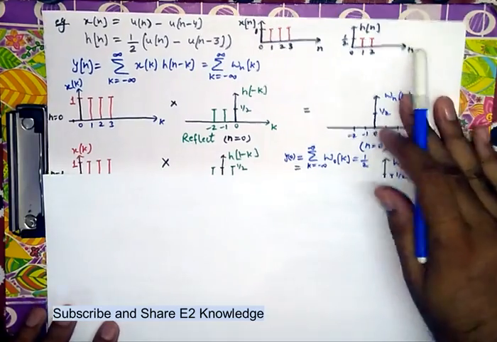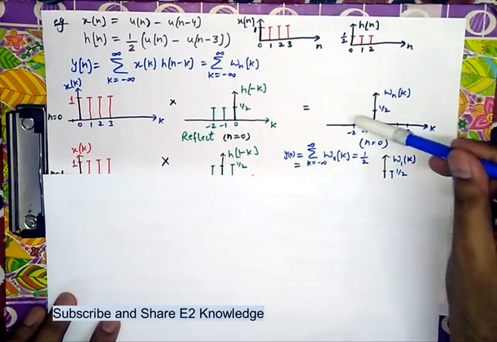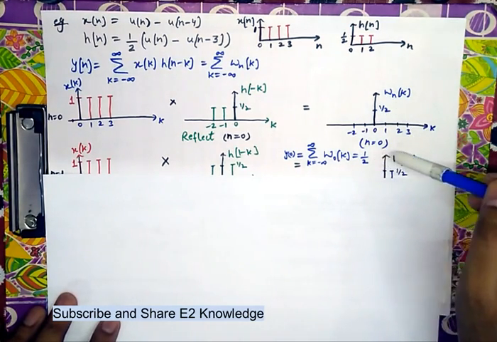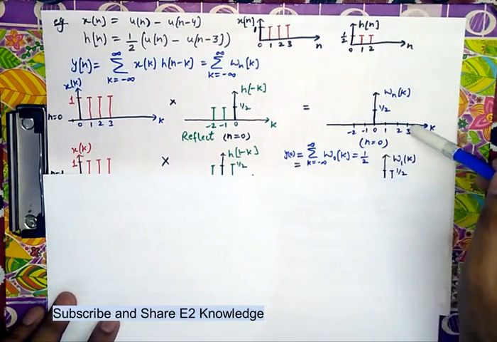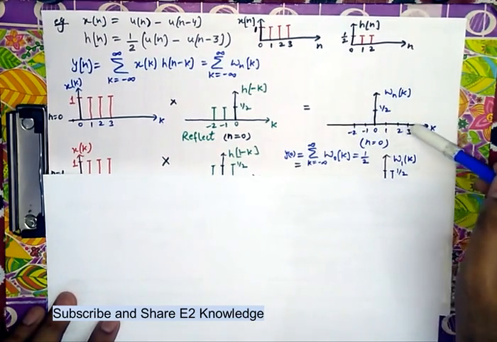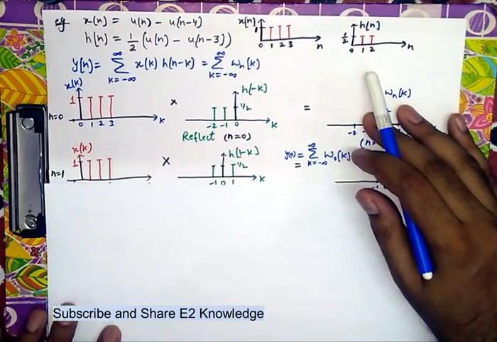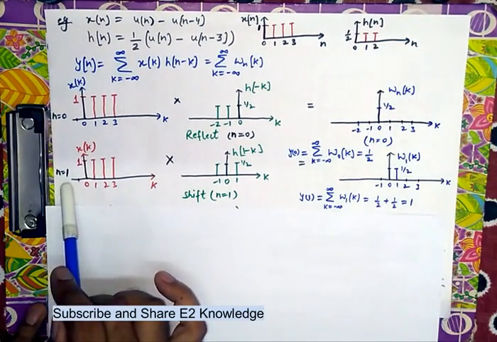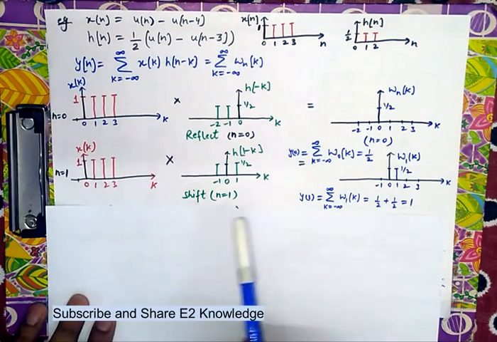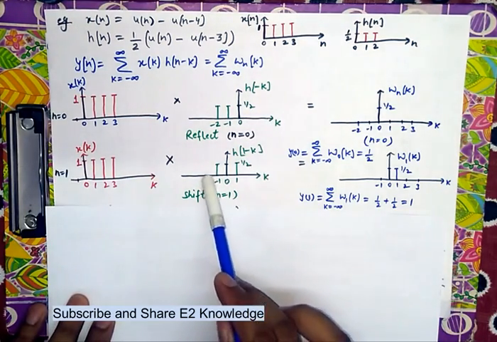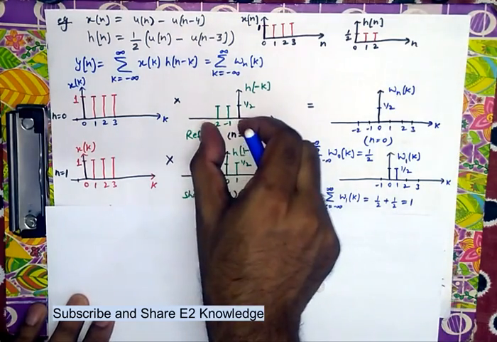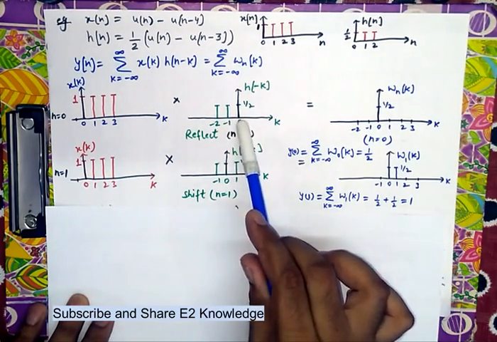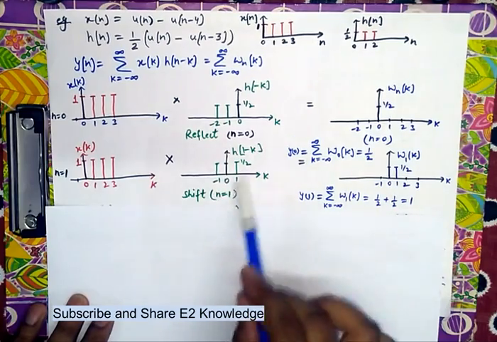Now the third step is adding all the values of w(n,k). After adding all the values in this case, n equal to 0, it becomes 1 by 2: 0 plus 0 plus 1 by 2 plus 0 plus 0 plus 0, it is 1 by 2. In the next case, we will shift it by one step, that is, now n equal to 1. x(k) will remain the same. Now h(minus k) will be shifted towards the right by one place. So 0 will be shifted to 1, minus 1 shifted to 0, minus 2 shifted to minus 1, and this is the next value.